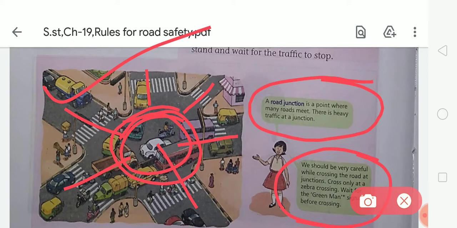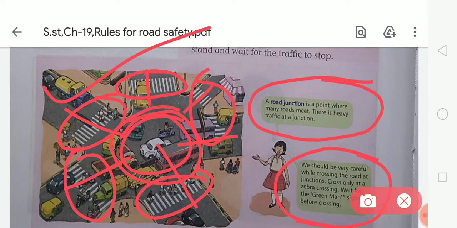So students, you should cross only at a zebra crossing. Here you can see this is a zebra crossing, and at a road junction you should always use the zebra crossing to cross the road. And secondly, you should wait for the green man signal. You should wait for the green man signal, because this light means that we can cross the road, and this traffic light signals for people.